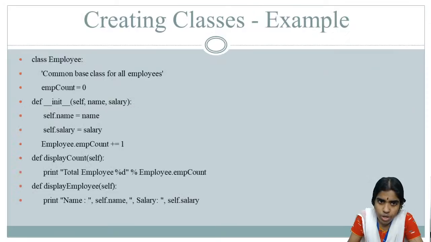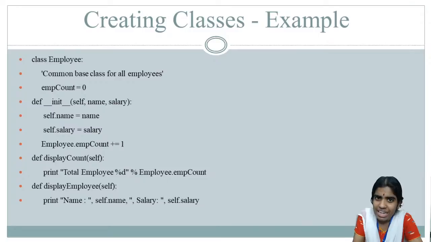So this is what I am going to do here. Say for example, I have a class called employee. I am going to show you one simple example. So do you get my point? What do you mean by a class? It is nothing but a template, an entity. Many instances of that type can be created, and they are called objects. So I am going to illustrate this with one simple example.